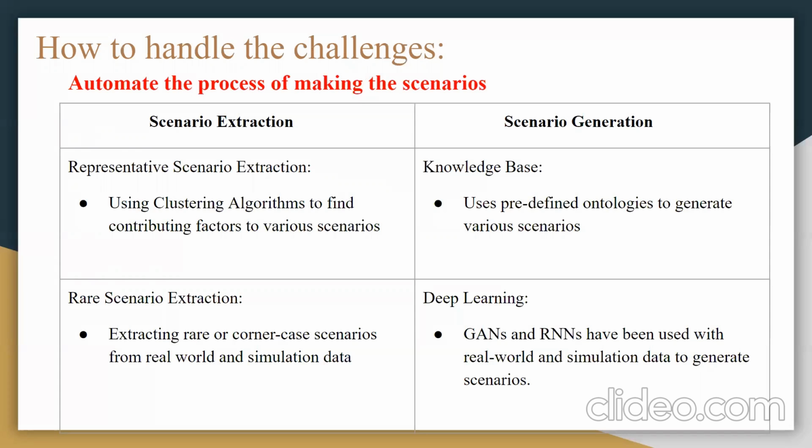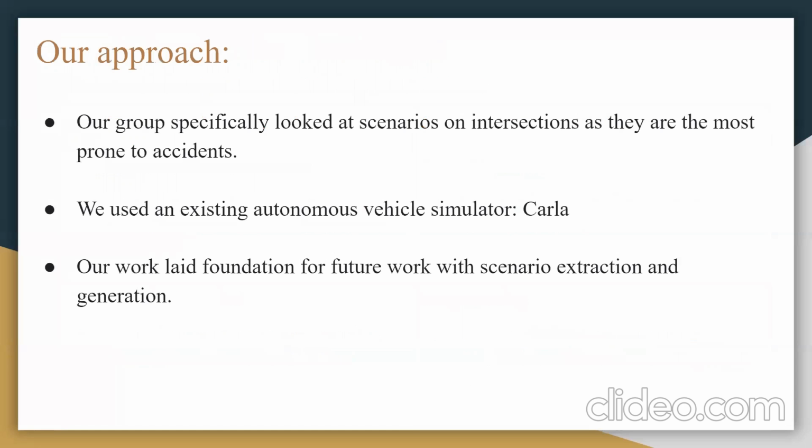The other one is to use a knowledge base for ontologies. Ontologies are basically rules that define a scenario. A computer can then change or manipulate some of these rules to make new kinds of scenarios that the vehicle may not have encountered before.